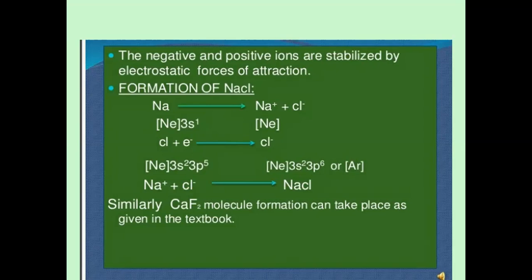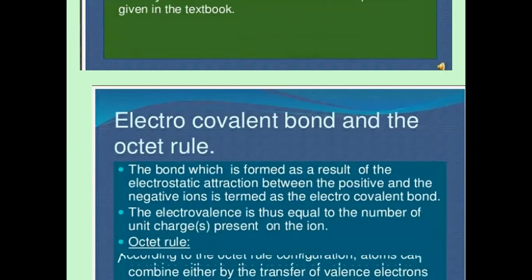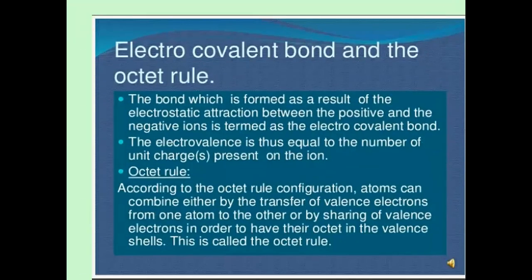Here Na is also getting the noble gas electronic configuration, and chlorine is also getting the noble gas electronic configuration with the help of this bonding. Clear? So in this way, we can form different bonds. With the help of these bonds, atoms can attain their noble gas electronic configuration.